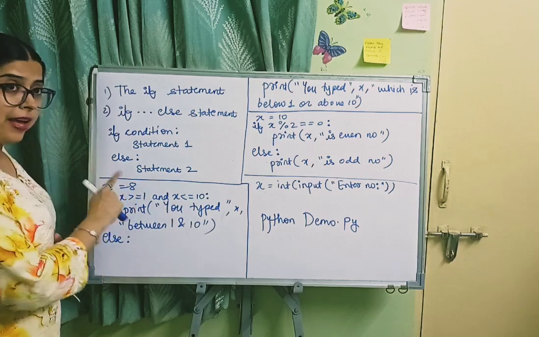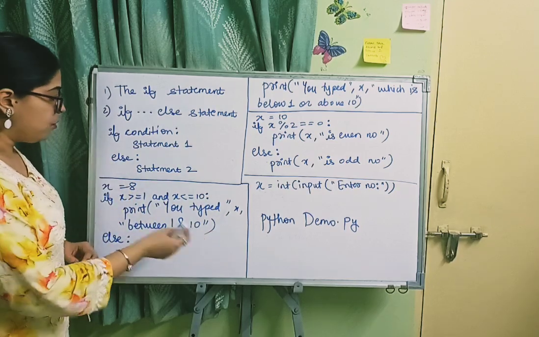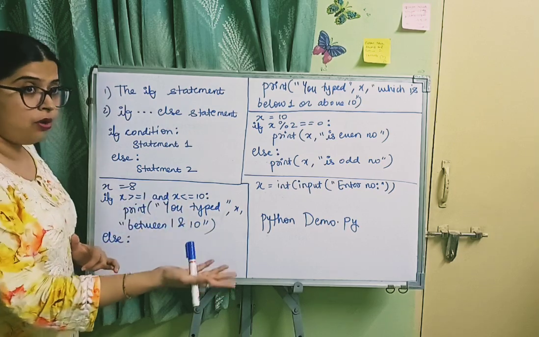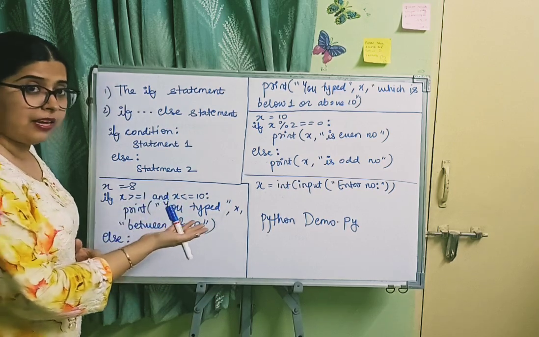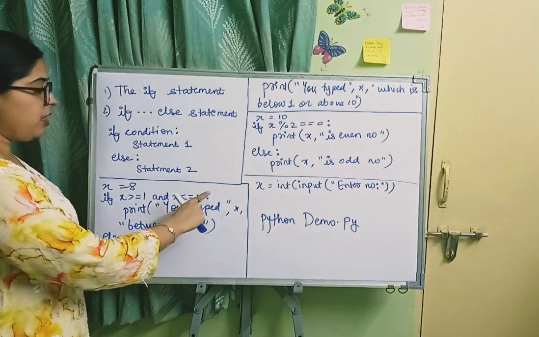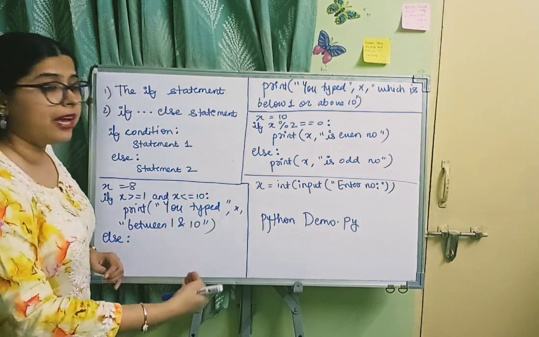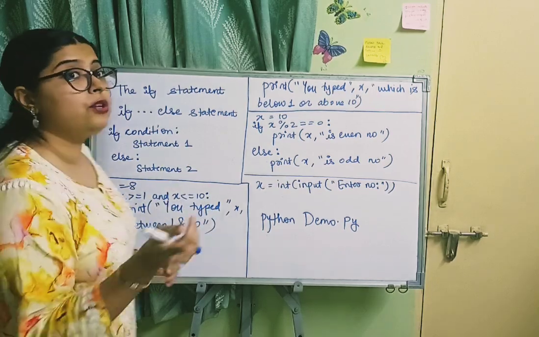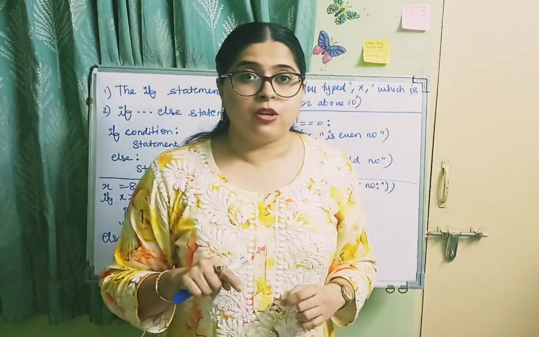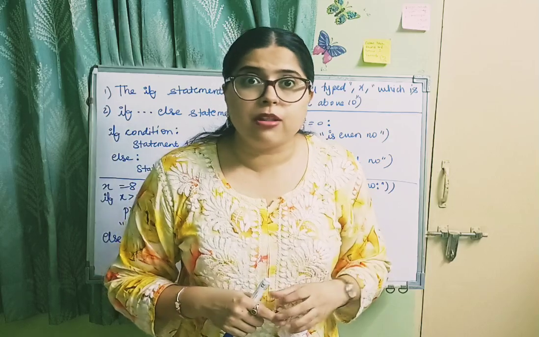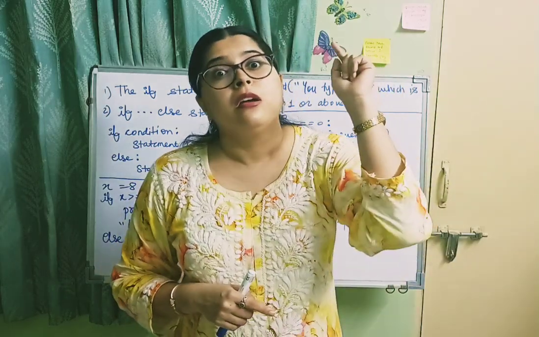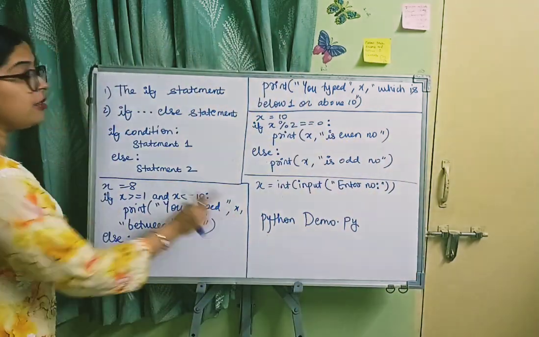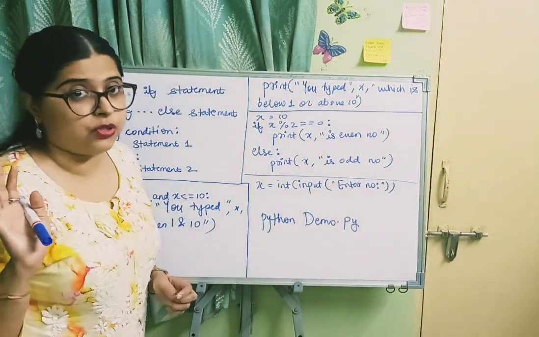Here we have 8 as x. So this will be satisfied because 8 is greater than equal to 1 and less than equal to 10. So our if condition is satisfied in this case, and the statement under the if condition will be executed. Print, you have typed x between 1 and 10. We don't want to include x in the double quotes, because if you include it in the double quotes, it will act as plain text. We want the number which is stored in x to be printed on the output terminal. That's why we are not including x in the double quotes.